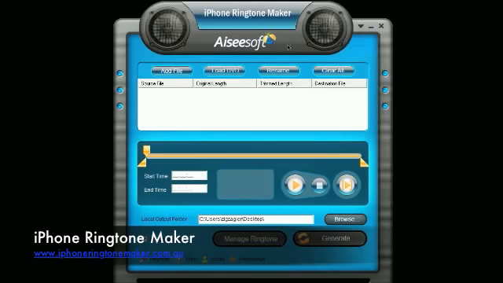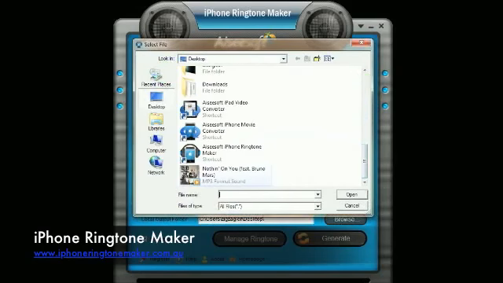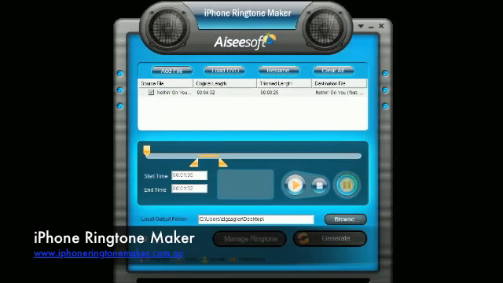First of all, select the add file and select the music files that you'd like to convert. From there, you can basically trim the songs to the length that you like and click on this button to play the trim section.